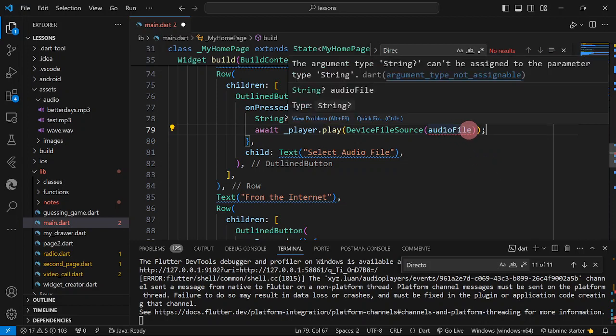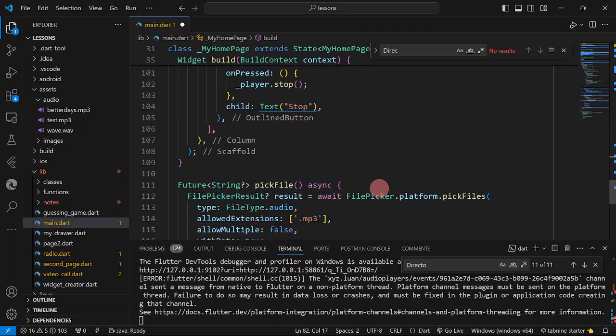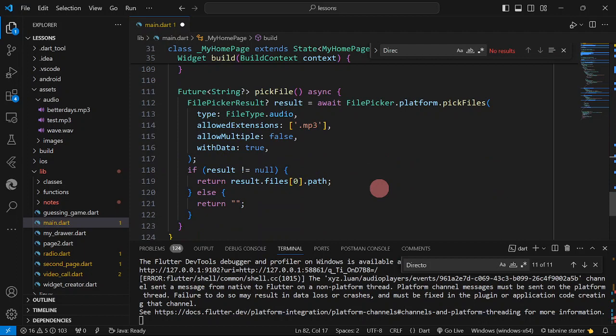Can't be assigned. Okay, so we're just going to do some assertion here. So meaning it is not null. Okay, and by the way, it is going to return an error if ever the user is going to select or click the cancel button.